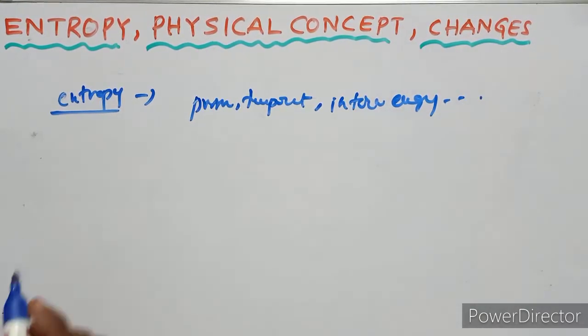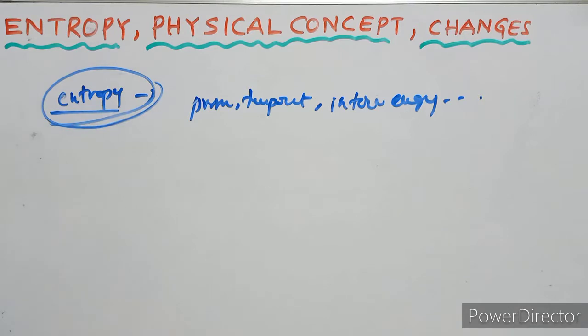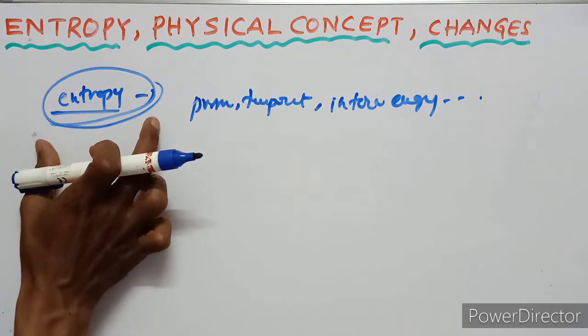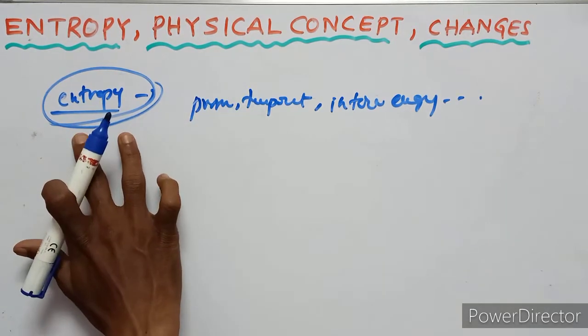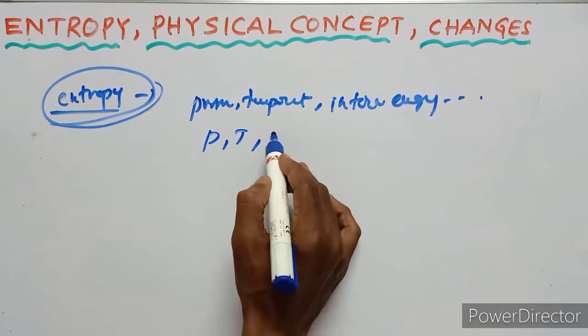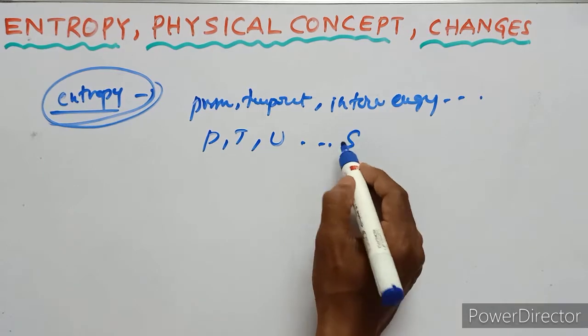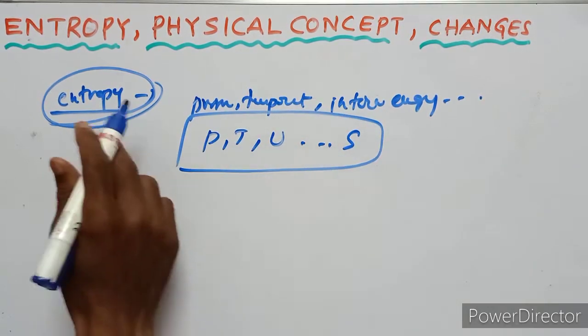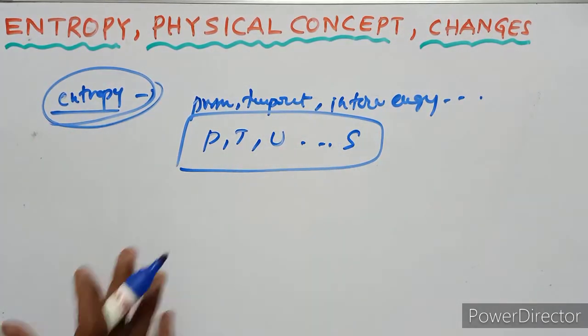So S is also a physical quantity of any real substance.